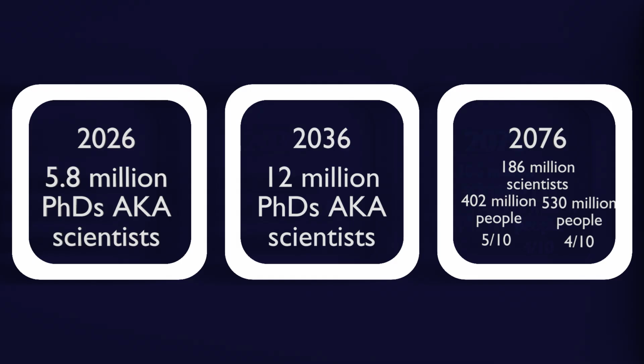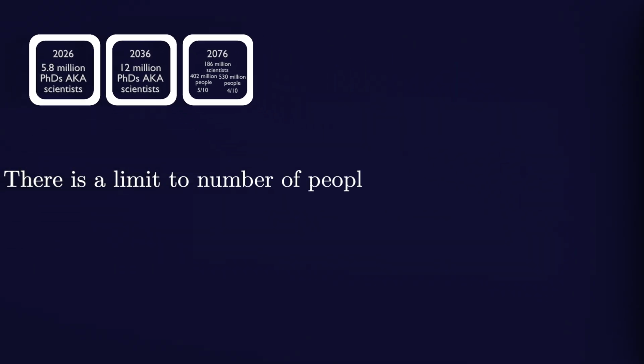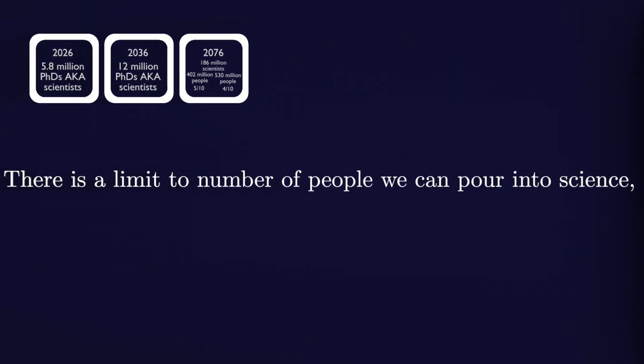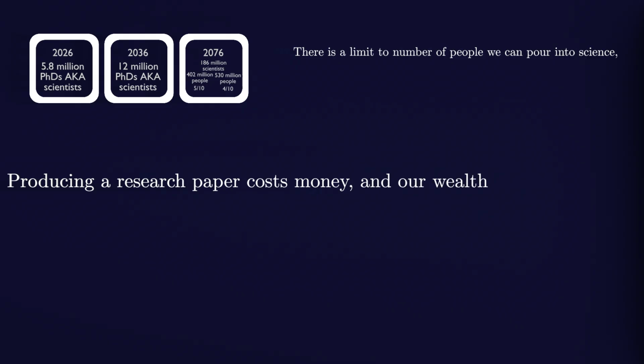There are 2 reasons for this, which I will prove in future episodes. First, there is a limited number of people we can pour into science because only a small percentage of the population can become scientists. Second, producing a research paper costs money, and our wealth is not unlimited. To make matters worse, as the system grows, the cost per capita of science, meaning the cost per scientist to keep them going, increases exponentially and has its own cap. Therefore, there must be a higher bound for the growth of science.